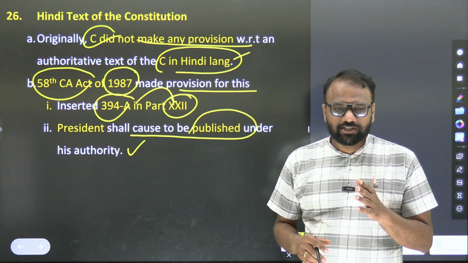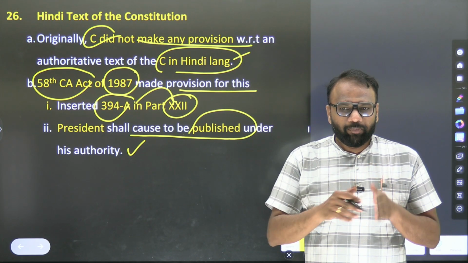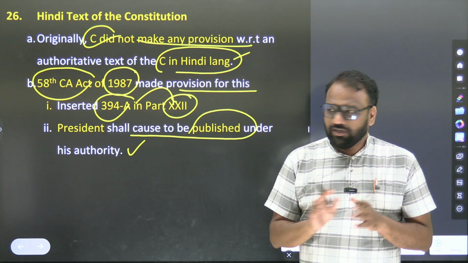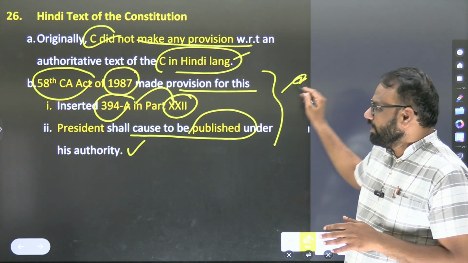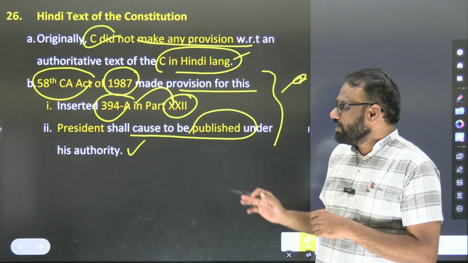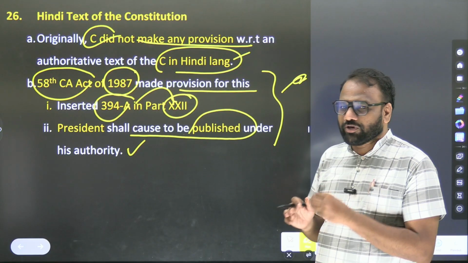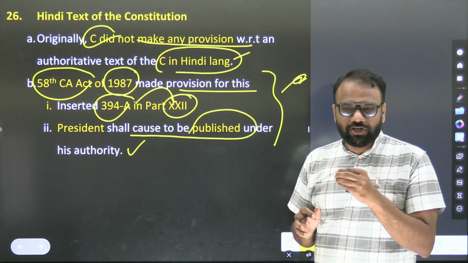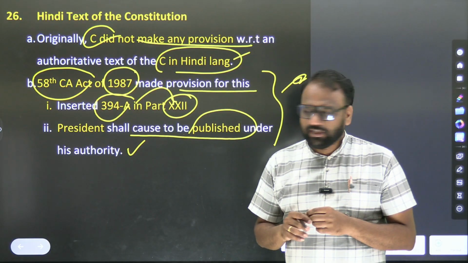Even though they are not asked, in the context of current developments that are going on as part of current affairs, please retain this information. The 58th Constitutional Amendment Act of 1987, Article 394A in Part 22, says that the President should publish the constitution in Hindi language as well.